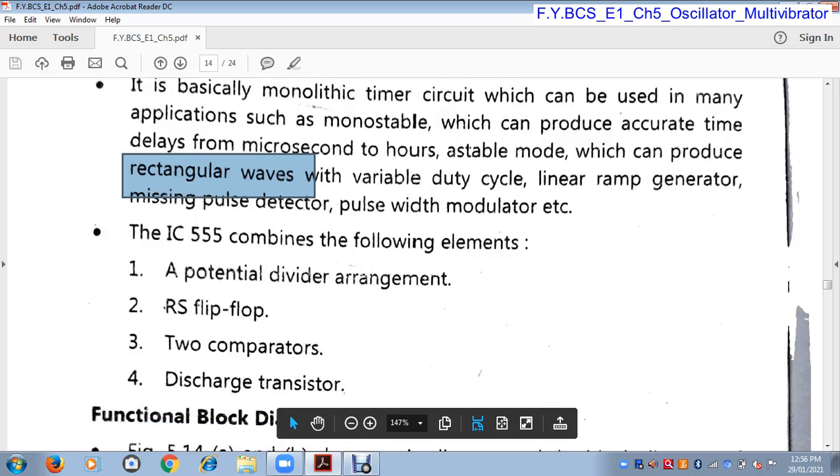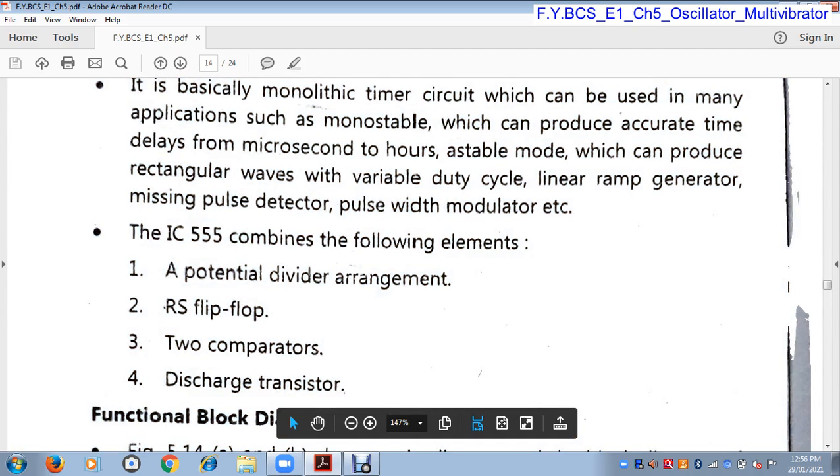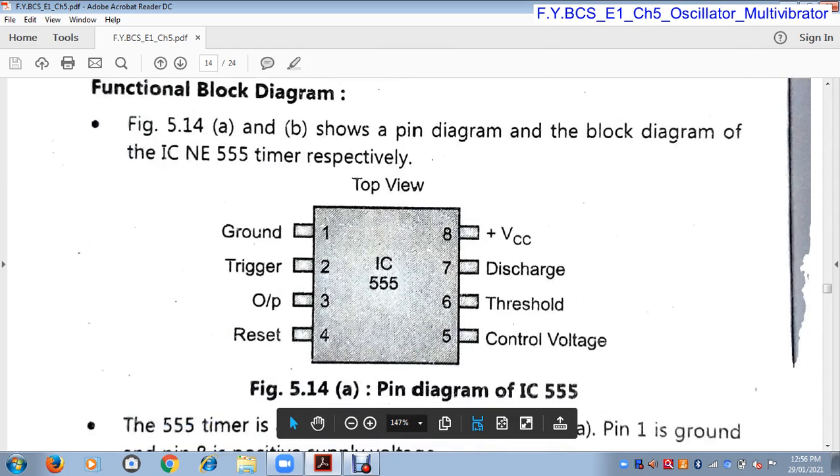Okay. So these are the following elements of IC555. First is a potential divider arrangement, next is RS flip-flop, then two comparators, then fourth is discharge transistor. So this is the functional block diagram, that means the pin diagram of IC555.